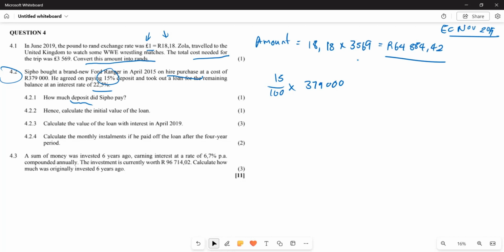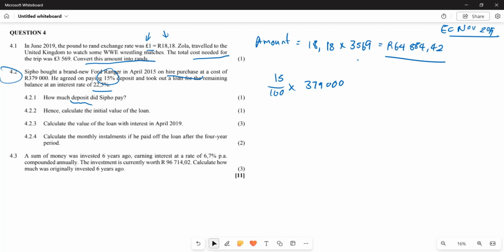And when you plug that into your calculator, 15% of this, let's see what we are going to have. This is 379,000, right?